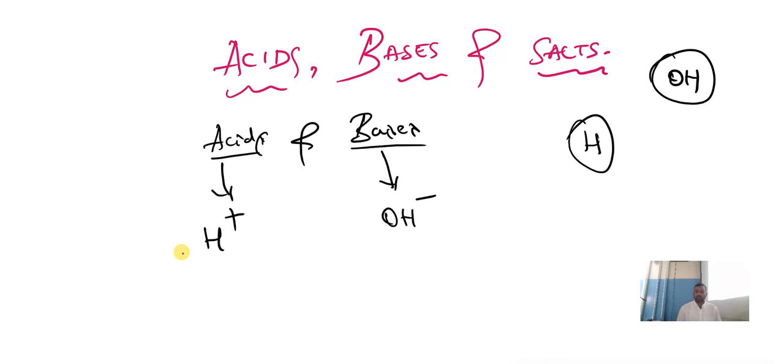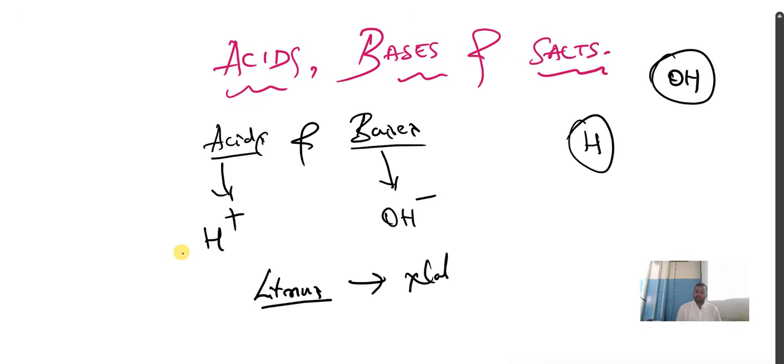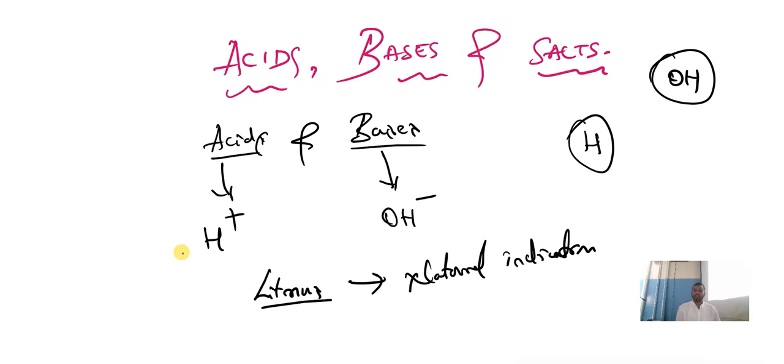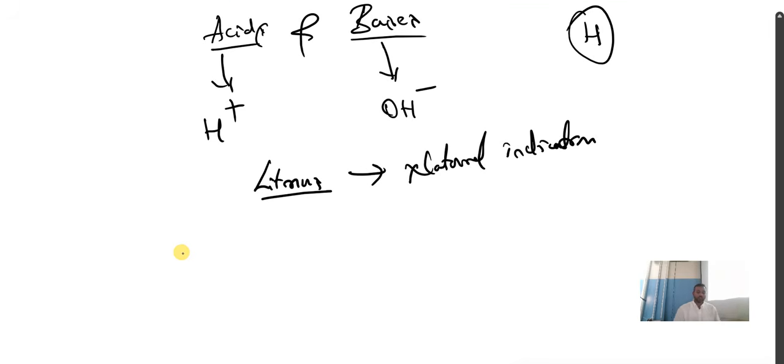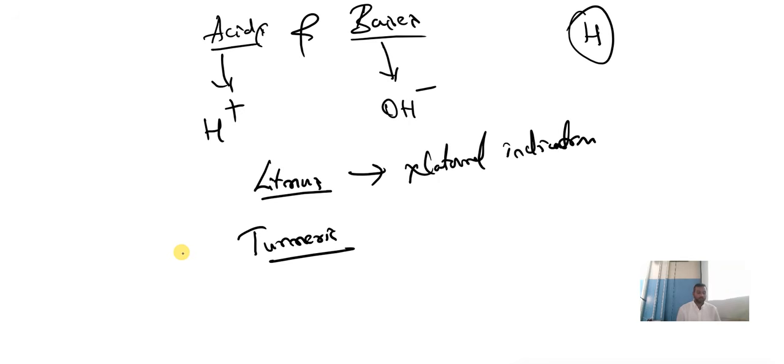First thing. And children, one thing you have to remember, litmus. So litmus is a natural indicator, don't forget. Litmus is a natural indicator which we use to identify whether the given substance is acid or base. And also turmeric. Turmeric is also an example of natural indicator. Don't forget.